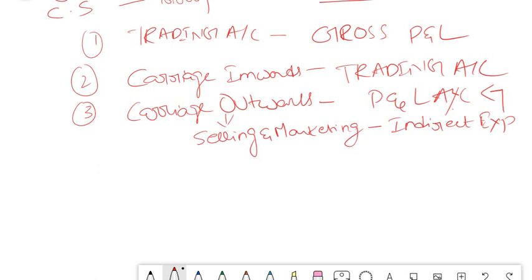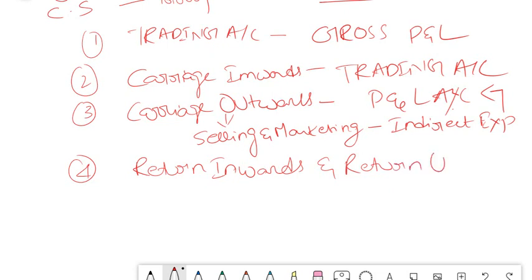This is one important point which I want you to remember. In the exam, question comes just to confuse you, but you need to know where to put carriage inwards and where to account carriage outwards. Okay, and then something which I told related to return inwards, return outwards. So return inwards is sales return, return outwards is purchase return.